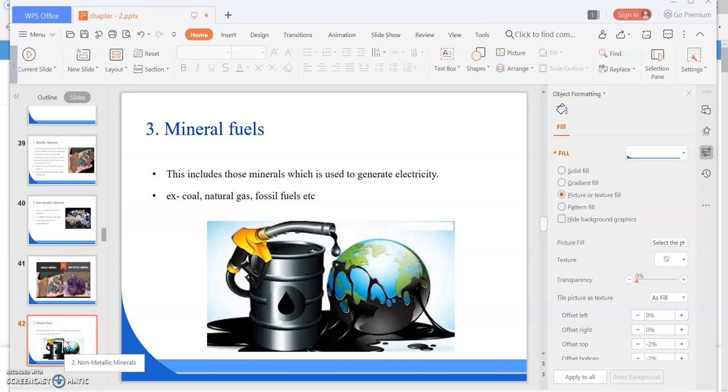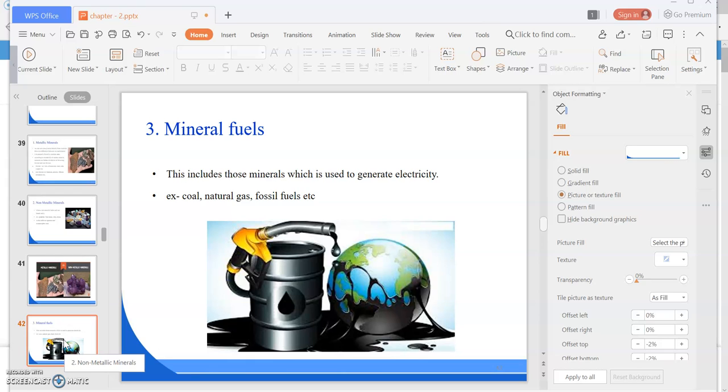These include the materials used to provide energy. These include those materials or those minerals which are used to generate electricity or to provide energy. For example, coal, natural gas, fossil fuels and petroleum, etc. So these are the important source of energy as they have tremendous importance for mankind.